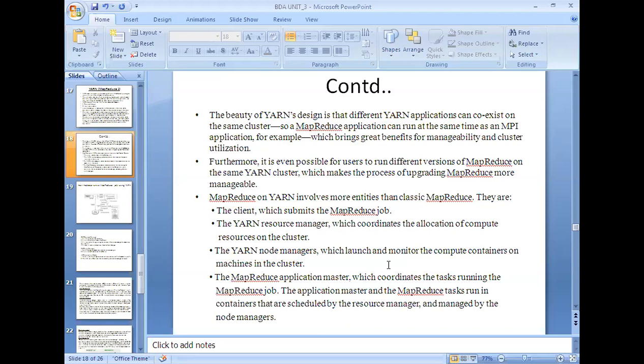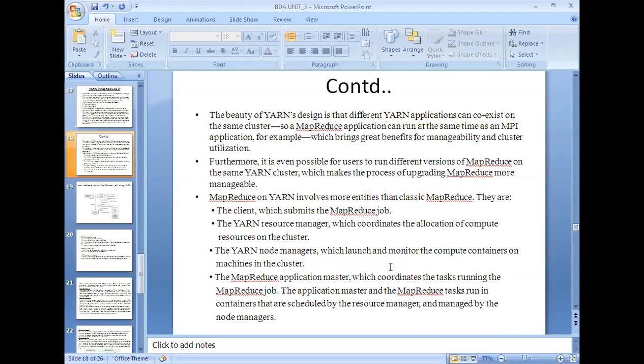Whereas in the previous case, we would execute only one at a time. So it brings great benefits for manageability and cluster utilization. If it allows different versions to run simultaneously, it efficiently uses the number of nodes, the data nodes, which are available in the cluster itself.